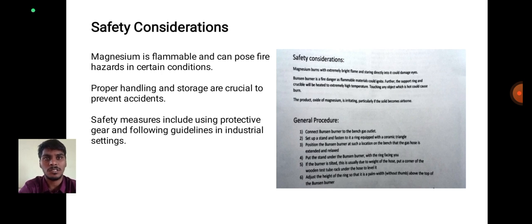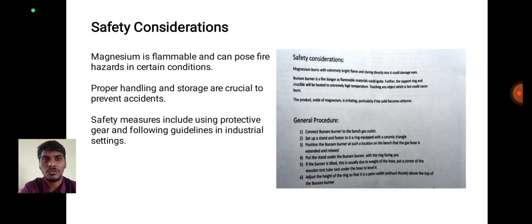Safety considerations. Magnesium is flammable and can pose fire hazards in certain conditions. Proper handling and storage are crucial to prevent accidents.